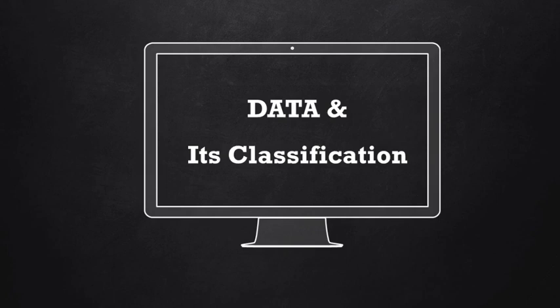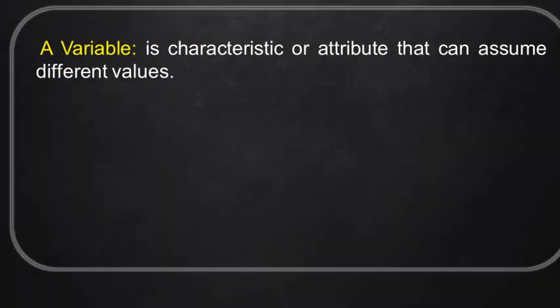Today we are going to see about data and its classification. A variable is a characteristic or attribute that can assume different values, such as plant height, which is a characteristic that assumes different values like 25 centimeter, 27 centimeter, 28.7 centimeter. So here plant height is our variable.